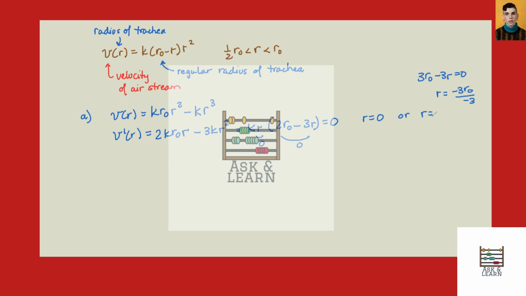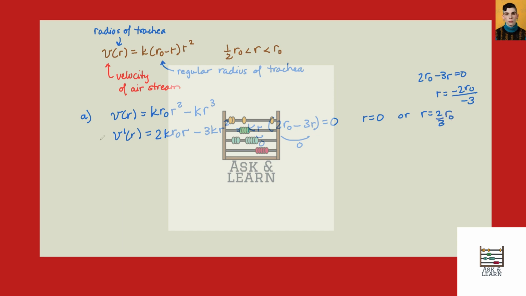Oh, I keep wanting to put a 3 there. Okay, let's do that again. It's 2r0 minus 3r equals 0. So r then will be minus 2r0 because I subtract from both sides, and then divide by minus 3. So r is 2/3 r0.